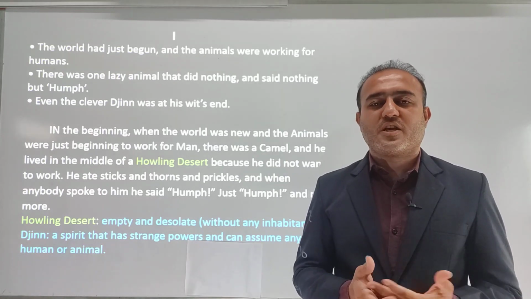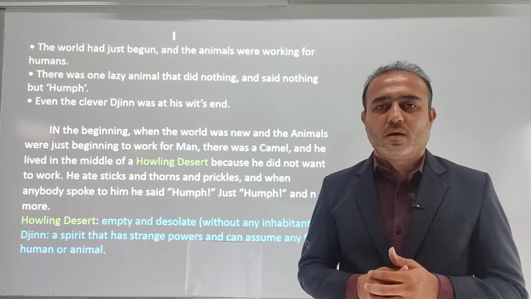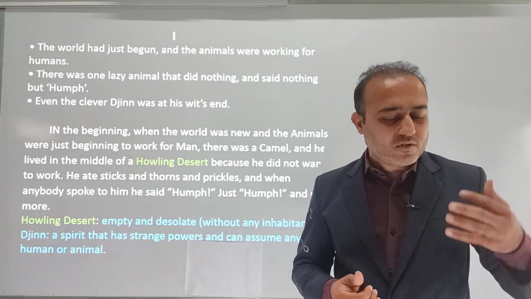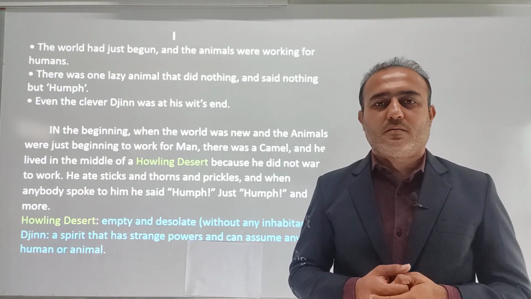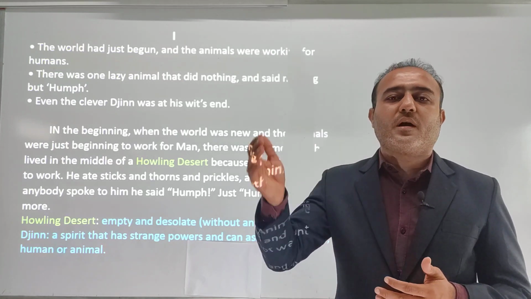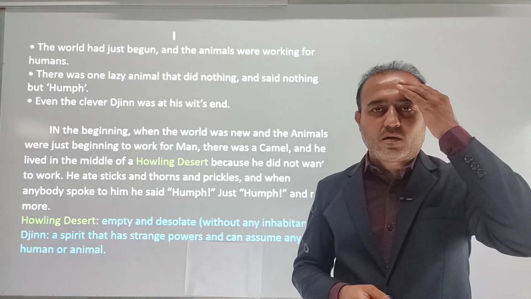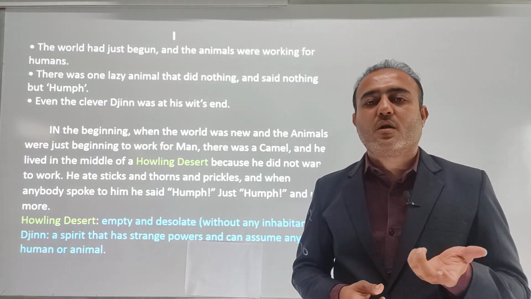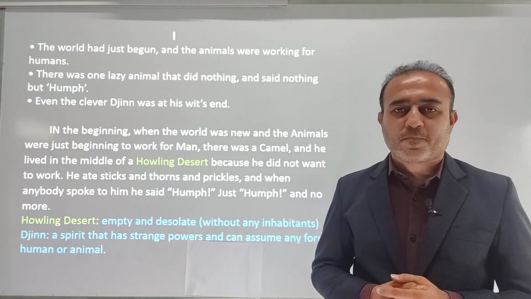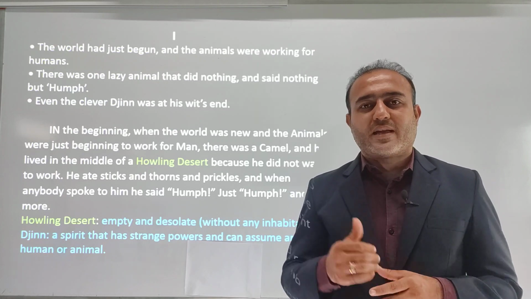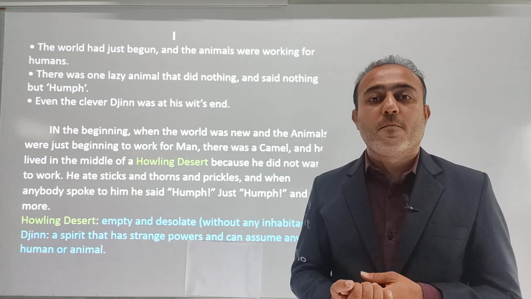So the jinn got angry, and when the camel was having water from the pond, at the same time when he was looking at his own shadow, on the back side of the camel something started puffing up. Puffing up means something started swelling. Usually when we are hurt, we get a swollen part over there. In the same way, the camel's backside got puffed up, which came to be known as the hump.